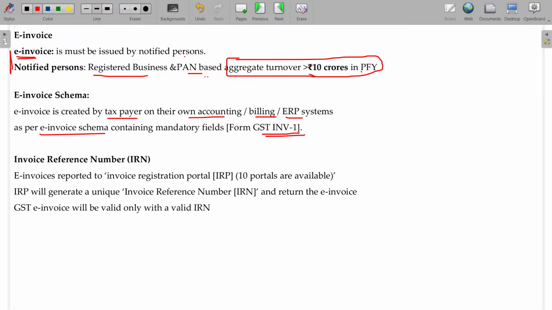If you have your own ERP system or billing system, whatever it may be, there are lots of billing softwares available. In most cases there will be a billing machine. When you purchase, you will get the bill printed in the billing machine. The billing machine will have all this schema.